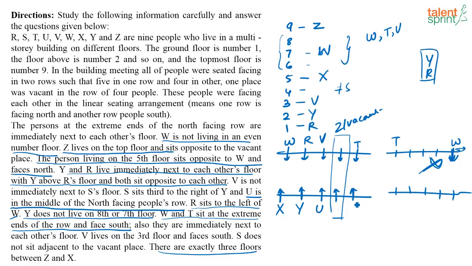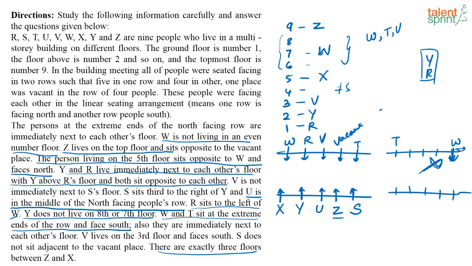So who are we left with? We are left with S, so this has to be S. Now I know that they have said S is not sitting adjacent to the vacant place. So this has to be Z, and then what will that mean? That means this has to be the vacant one. Okay, this is the vacant place. So this is your final arrangement for the seating arrangement. Now you are done with this.